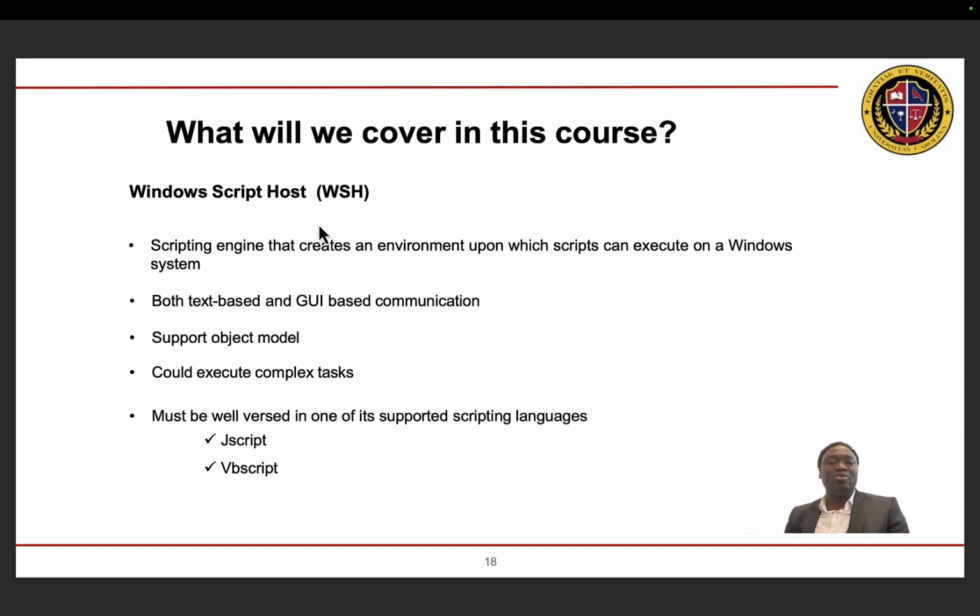One difference between the Windows Script Host and the Windows shell scripting is that in the Windows Script Host, you need to use one of the scripting languages that is supported. So VB script, JScript are some examples of scripting languages that you can use.